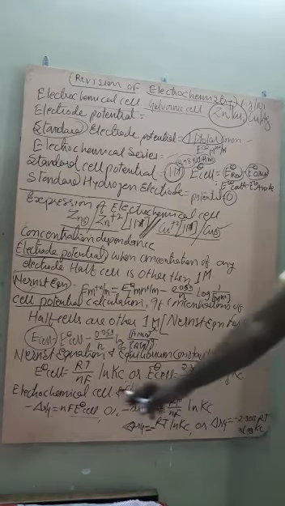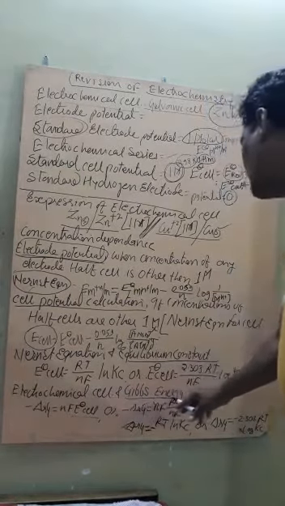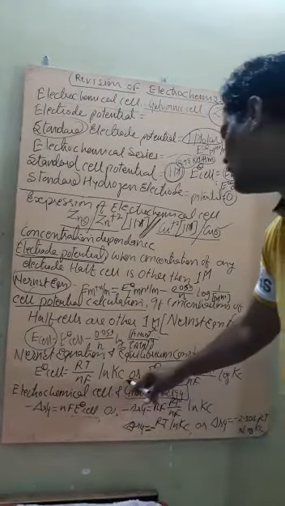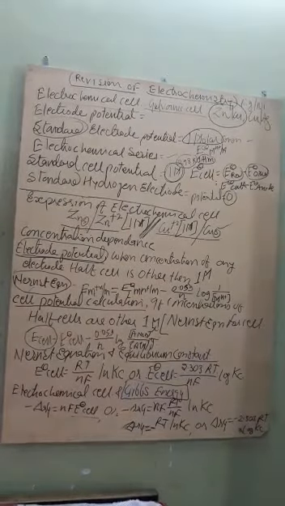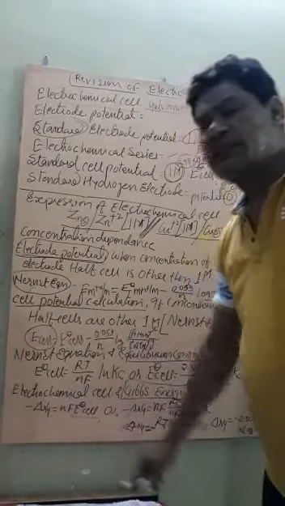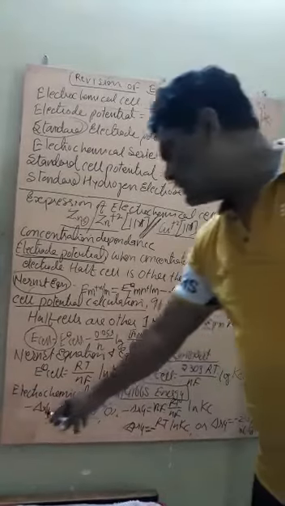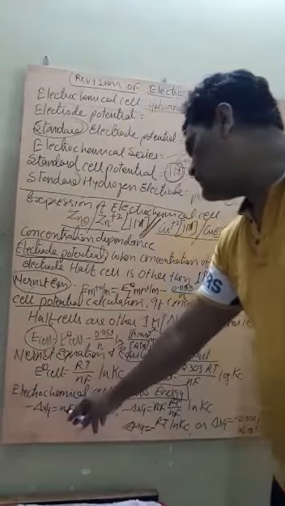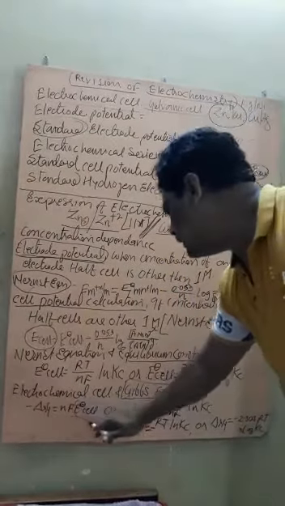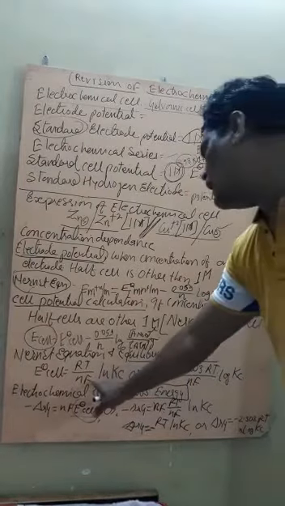Now student, the electrochemical cell also gives energy. It is also very important for electrical energy. How? The delta rG, that is the change in Gibbs energy of the reaction, is equal to minus nFE cell. Here the value of E cell is already given as RT/nF ln Kc.